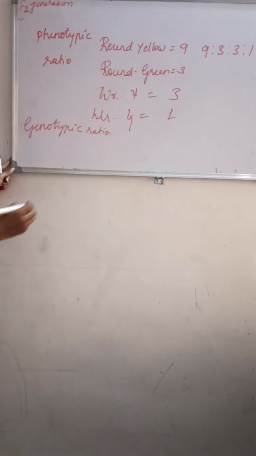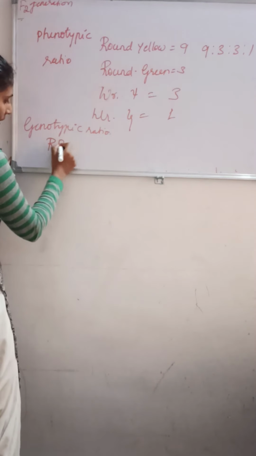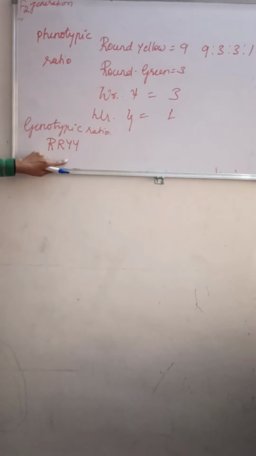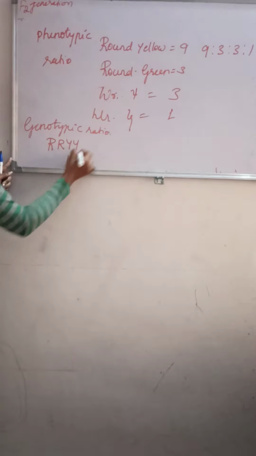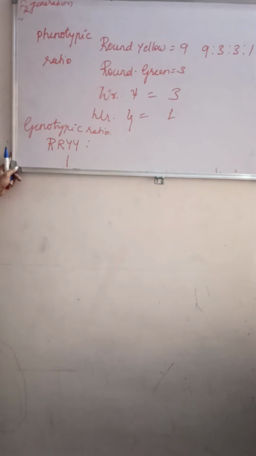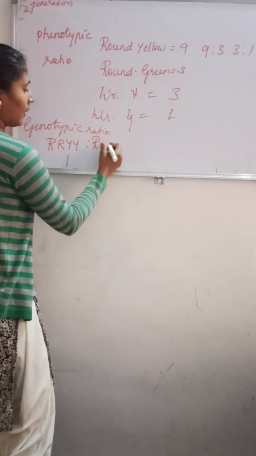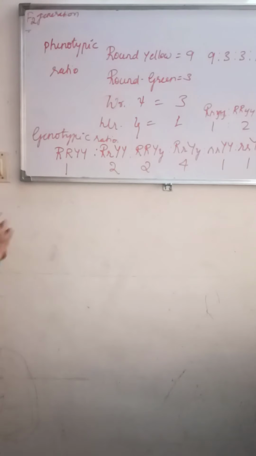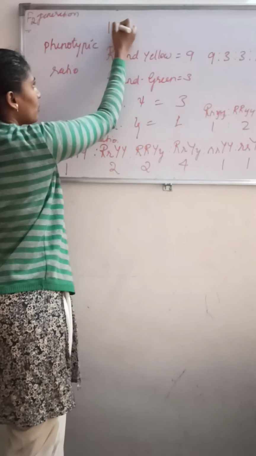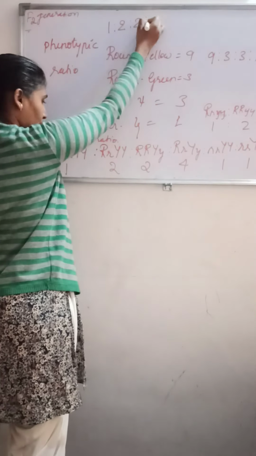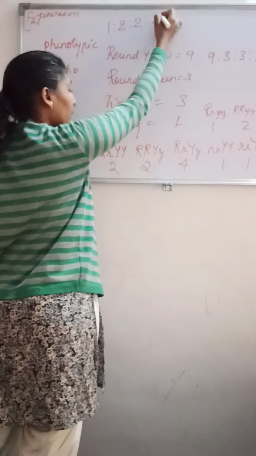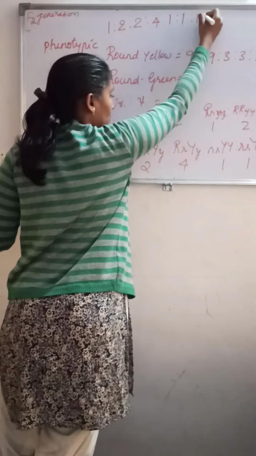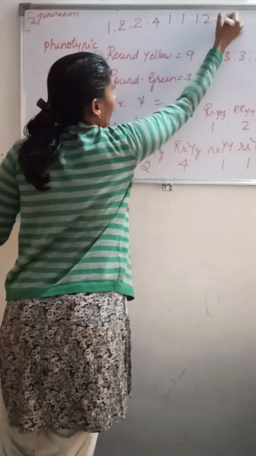How much did we get? What is this? Capital R, capital R, capital Y, capital Y. So how much did we get? Capital R, capital Y, that is only 1 we got. Which is equal to how much we got? Capital R, small y, small r. So the genotypic ratio is 1:2:2:4:1:2:1:2:1.